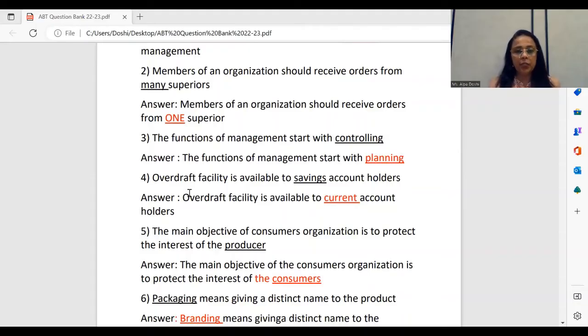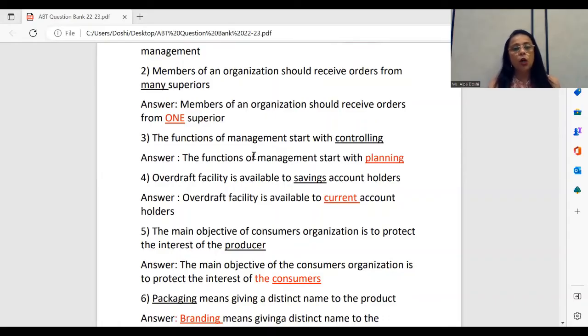Obviously, this is from the second chapter of functions of management, and the word which is underlined, controlling, is definitely wrong. So as we know, the very first function of management is planning. So we change the word from controlling to planning and rewrite the entire sentence.